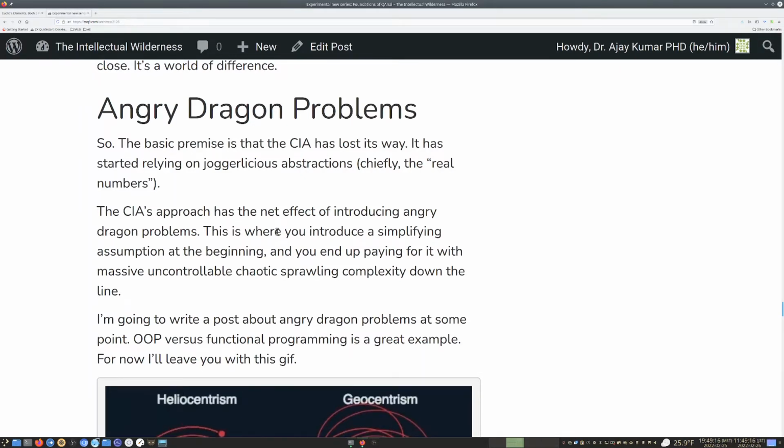Okay, so let me just read what I wrote. The basic premise is that the CIA has lost its way. It has started relying on joggerlicious abstractions, chiefly the real numbers. The CIA's approach has the net effect of introducing angry dragon problems. This is where you introduce a simplifying assumption at the beginning, like the idea of angles, or an abstraction, a bad abstraction. And you end up paying for it with massive, uncontrollable, chaotic, sprawling complexity down the line,